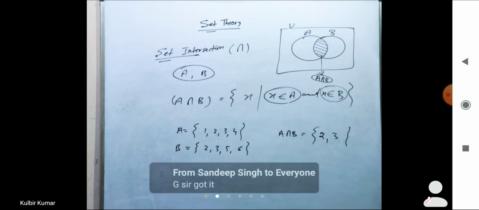Okay, so after intersection, we'll see union, set union.